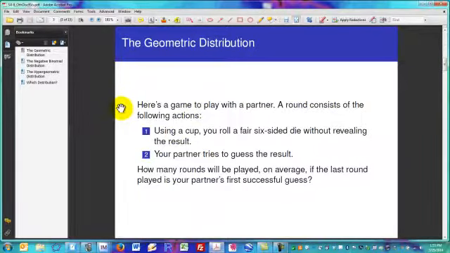So to build your intuition about the geometric distribution, here's a game you could play with a partner. A round would consist of the following actions. Using a cup, you roll a fair six-sided die without revealing the result, and then your partner tries to guess the result. And the question in this scenario is, how many rounds will be played on average if the last round played is your partner's first successful guess?